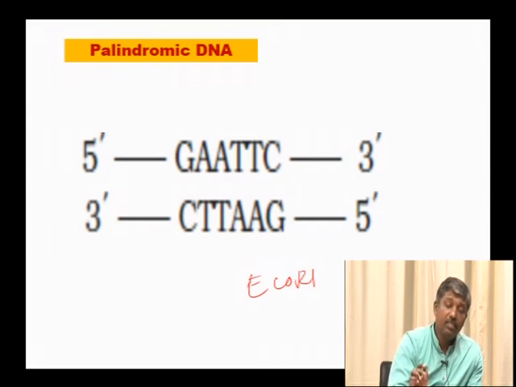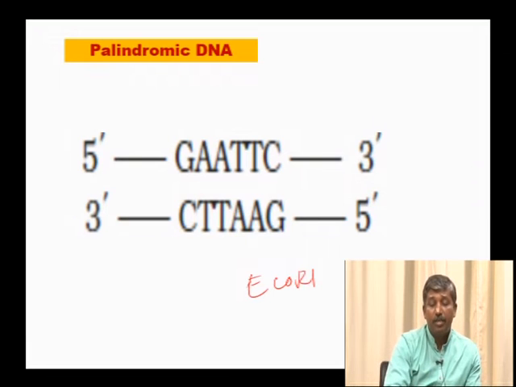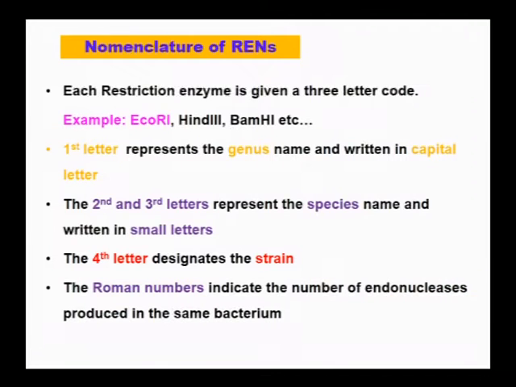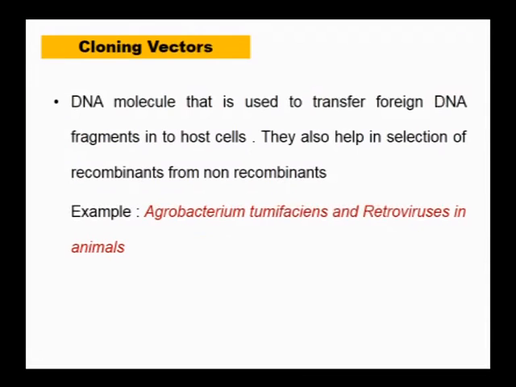When these type 2 restriction enzymes cut the DNA, they produce two types of cut: sticky end and blunt end. There is even a specific nomenclature procedure for these restriction enzymes, which is almost similar to our binomial nomenclature.